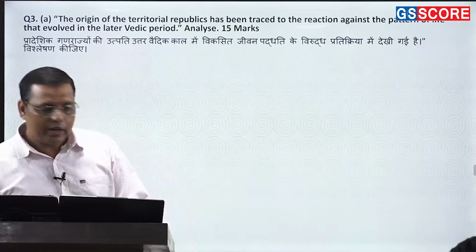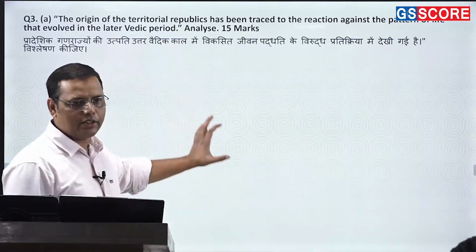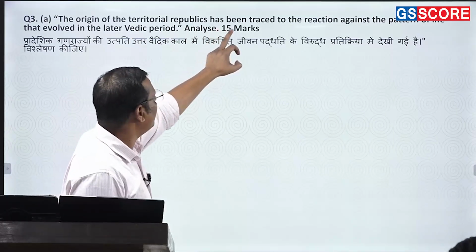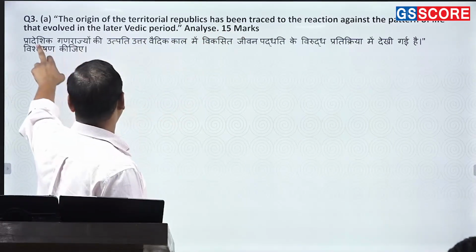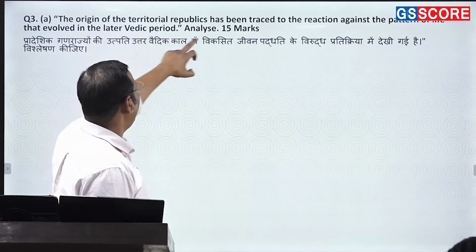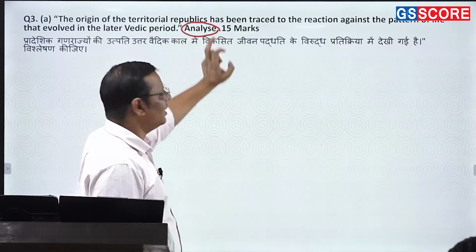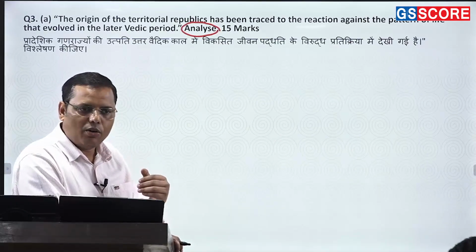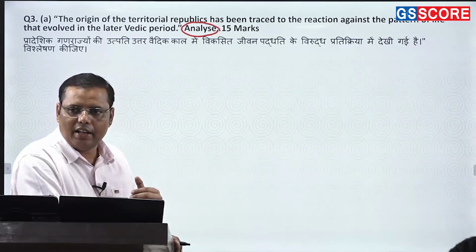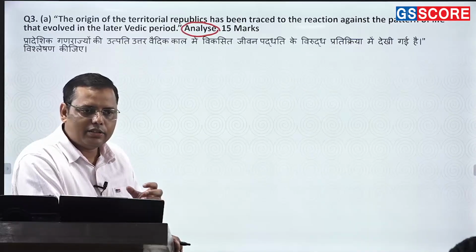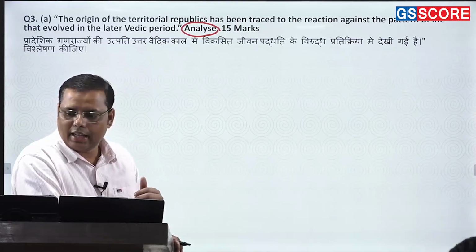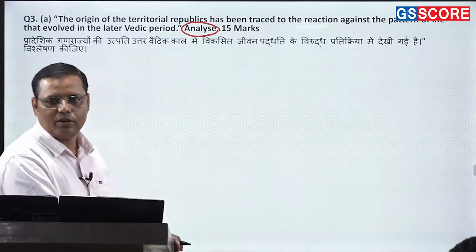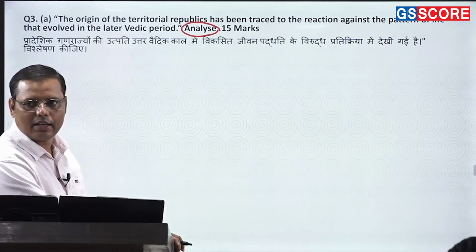और पता नहीं कितने लोगों को ये समझ में आया कि it is again a debate that you need to write. Look at it. The origin of the territorial republics has been traced to the reaction against the pattern of the life that evolved in the later Vedic period. And then the key word is analyze, right? It means कि you have to write कि how come the changing pattern of the life in the later Vedic period had created a sort of opposition against this. And that is how ultimately you see the formation of the Mahajanpadas. That's one. And then you need to give the counter arguments as well. It is as simple as that, right?